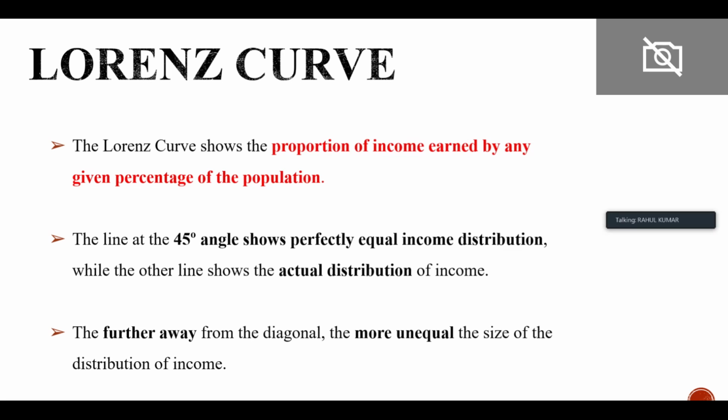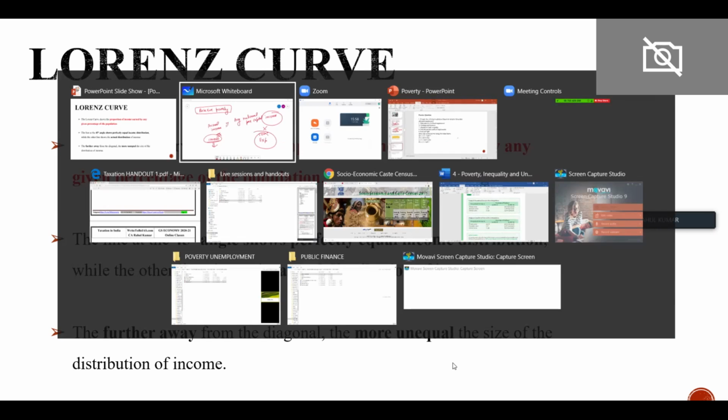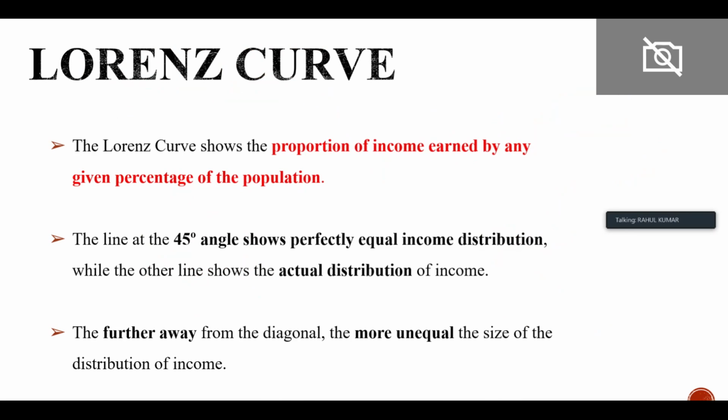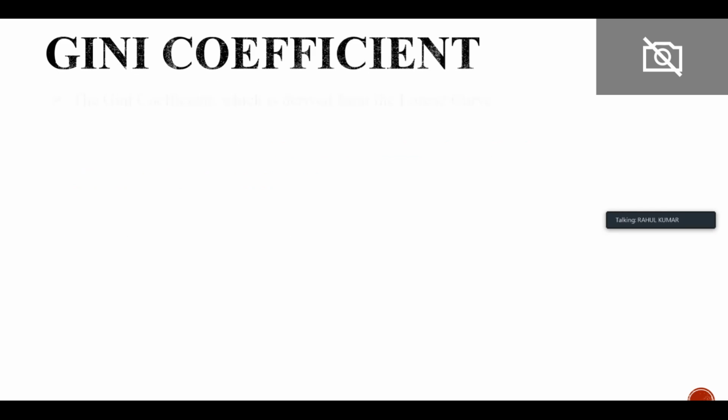The further away from the diagonal, the more unequal the distribution of income, right? So जितना ज्यादा हमारा एक्चुअल डिस्ट्रीब्यूशन होगा, उतना like the more the distance of the actual distribution line from the perfect equality, the more is the inequality.